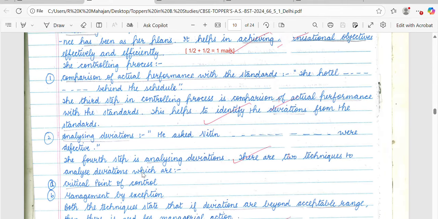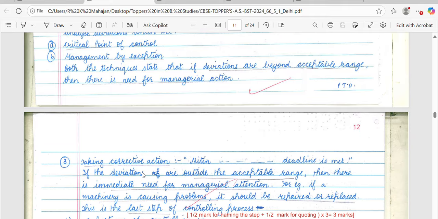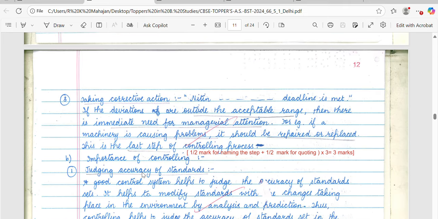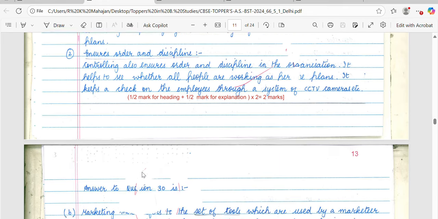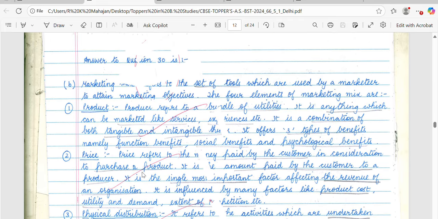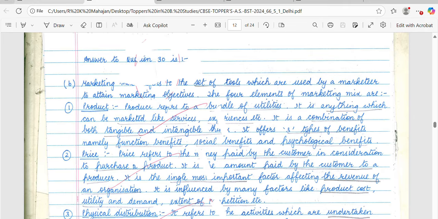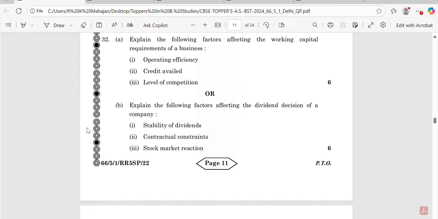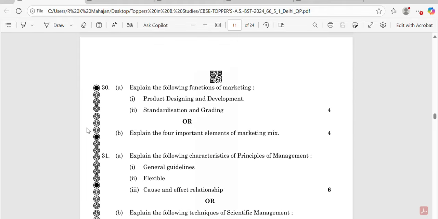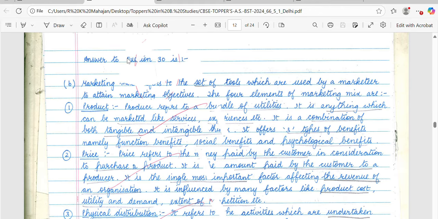Now let's see the next function the student has attempted. The next question is from question number 30. Let's see what question number 30 has asked. We go in reverse order. Question number 30 here is again a simple, knowledge-based question. This question is carrying an alternative part. Let's see which part the student has taken.